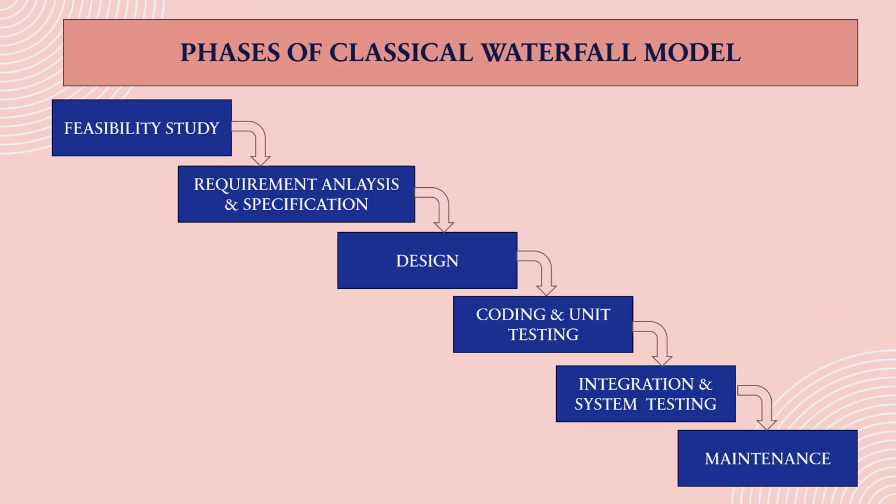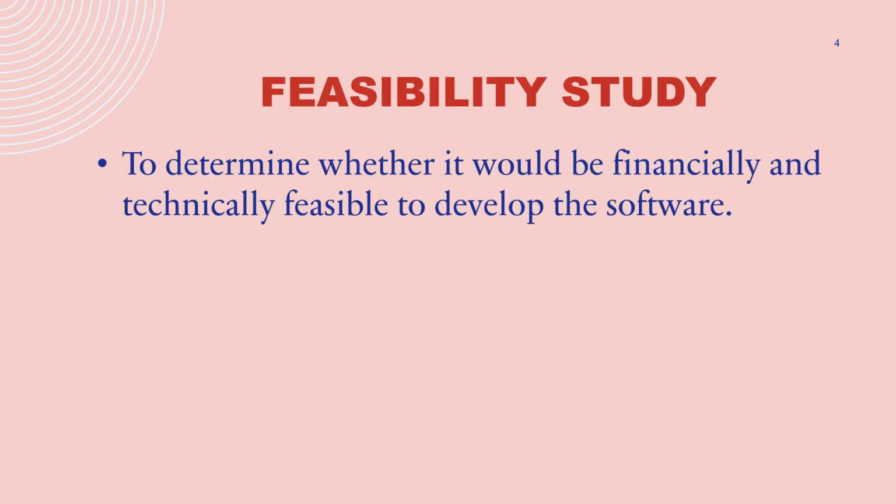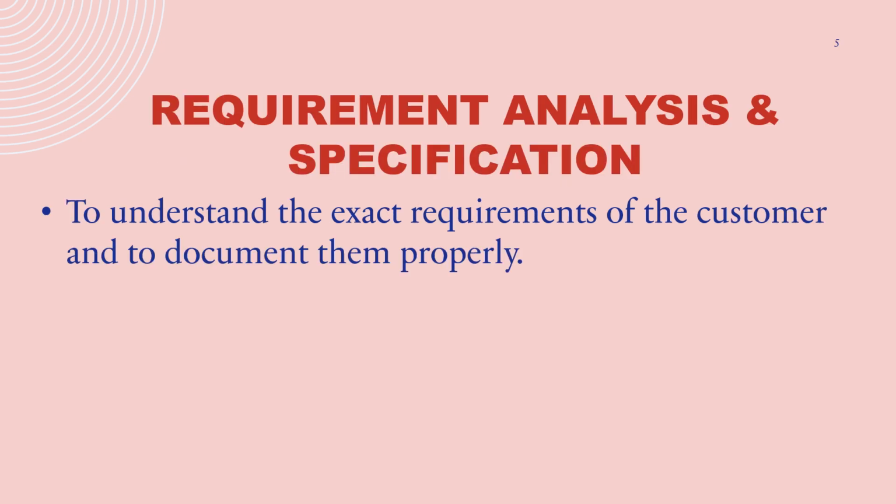The classical waterfall model consists of 6 phases. They are feasibility study, requirement analysis and specification, design, coding and unit testing, integration and system testing, and maintenance. Feasibility study is used to determine whether it would be financially and technically feasible to develop the software. Requirement analysis and specification is used to understand the exact requirements of the customer and to document them properly.